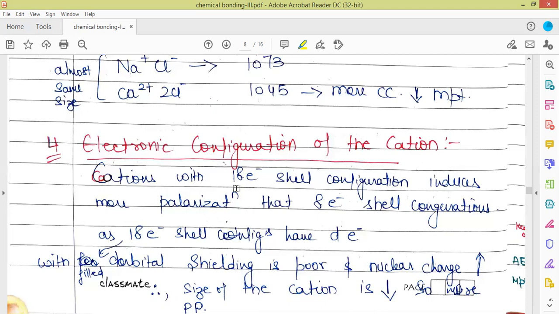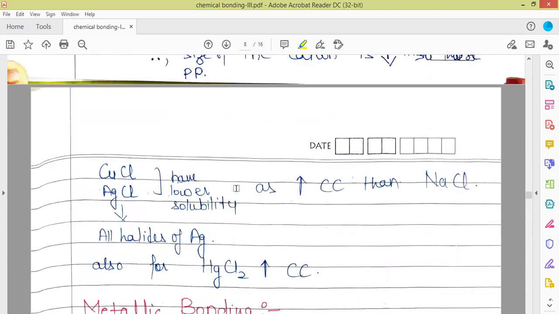more is going to be the polarization. So here silver and copper, which are having d10 configuration, silver 1 positive and copper 1 positive. For them, due to the presence of d orbitals, there is poorer shielding and more nuclear pull is there.